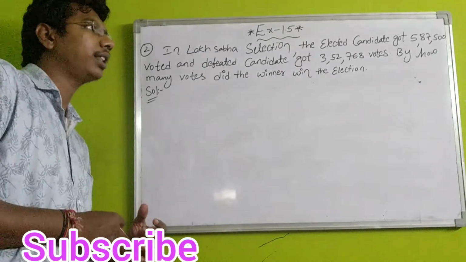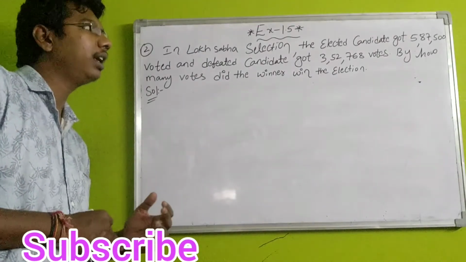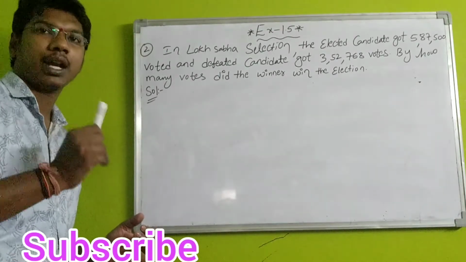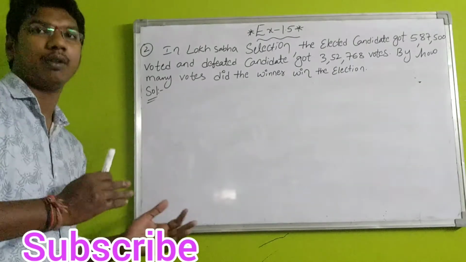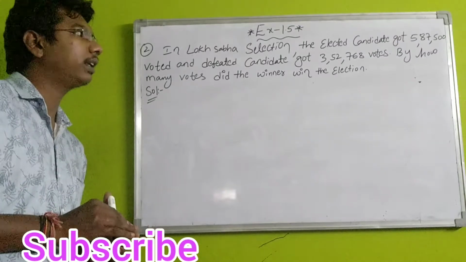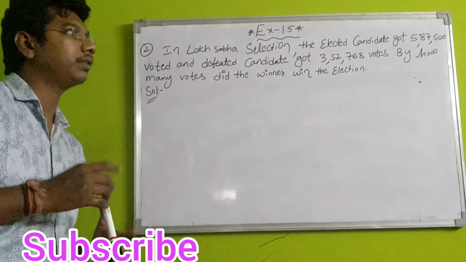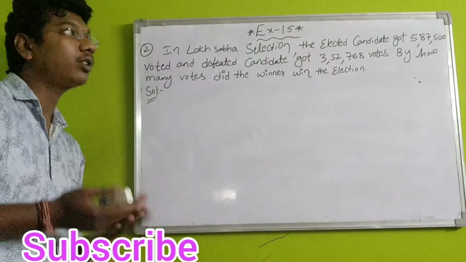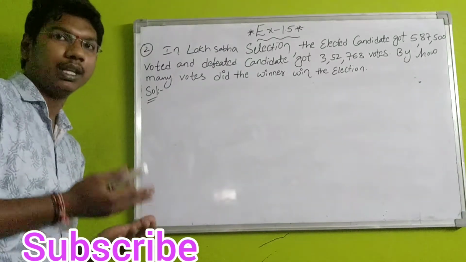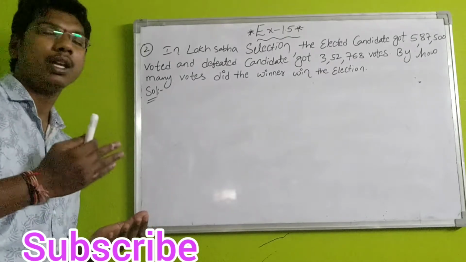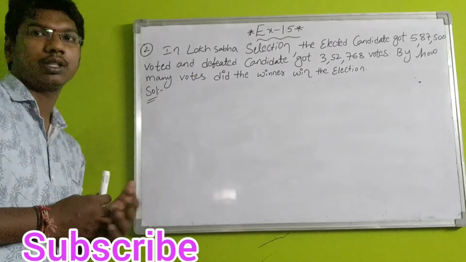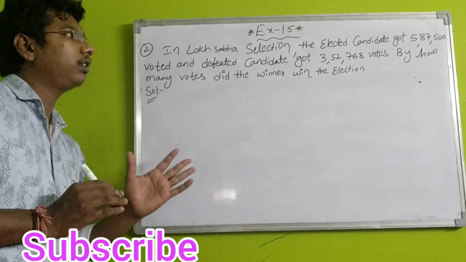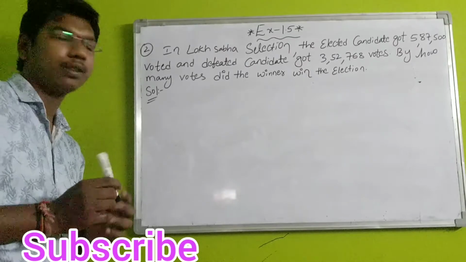Simple, students. Here, the elected candidate got a majority and the defeated candidate, meaning the loser, the lost candidate, got 3,52,768 votes. Here we have to find by how many votes majority the winner candidate won the election. That only we have to find in the question. Okay? Next let's see the answer solution.